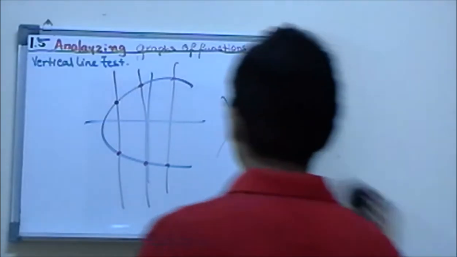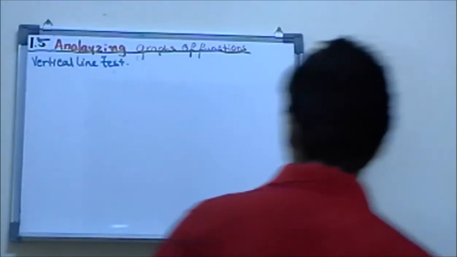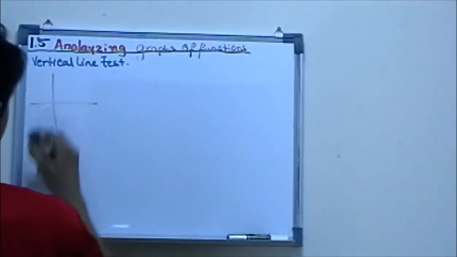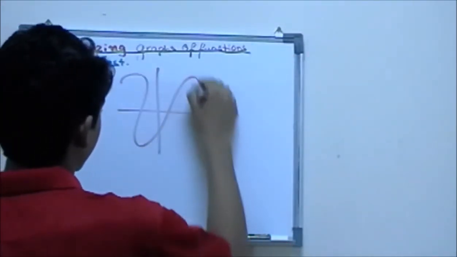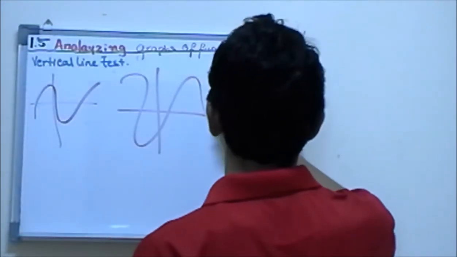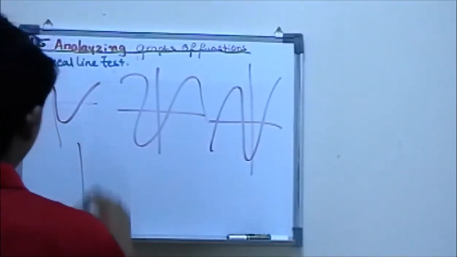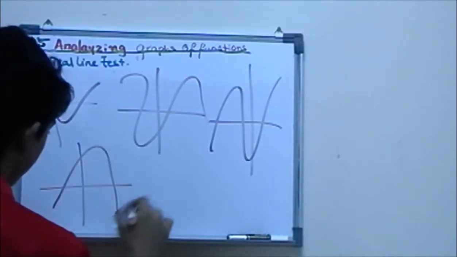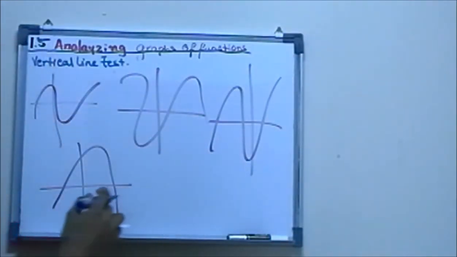Okay, now let's try some more examples. Let me just draw a graph first so I know what I'm talking about. If you were to have this kind of graph, the other one is like this, the other one is like this, and the last one is basically this. Now let's do the vertical line test to see if this is a function, this is a function, this is a function, this is a function or not.